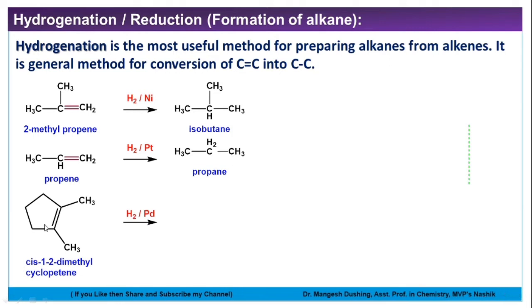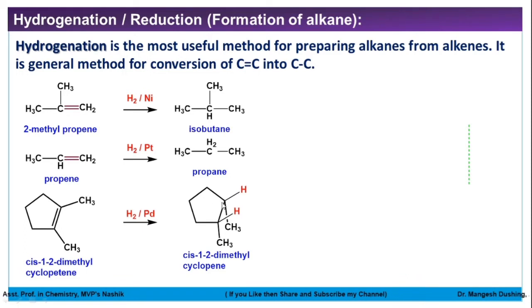Now this is 1,2-dimethylcyclopentene. This is the alkene, and we know that an alkene is a planar compound. So this is a planar molecule. Now the hydrogens come from the same side, so we have to show the stereochemistry here. See, both hydrogens are coming from the same side. So we'll get cis-1,2-dimethylcyclopentane.